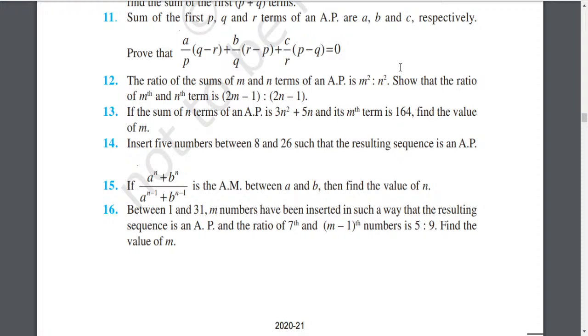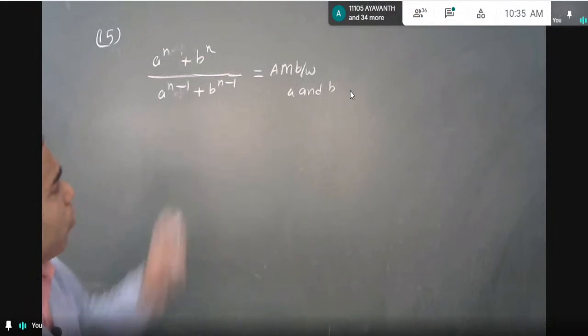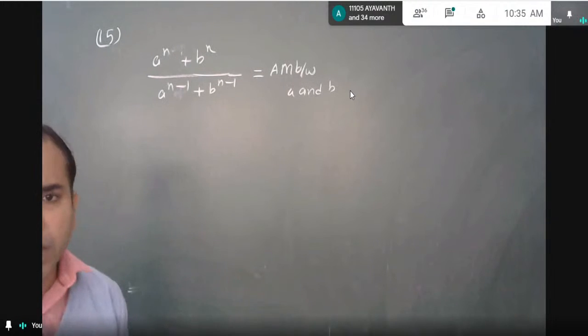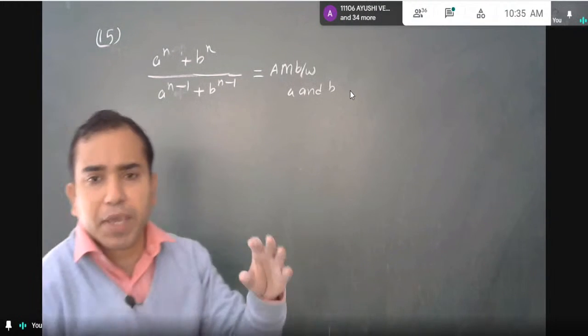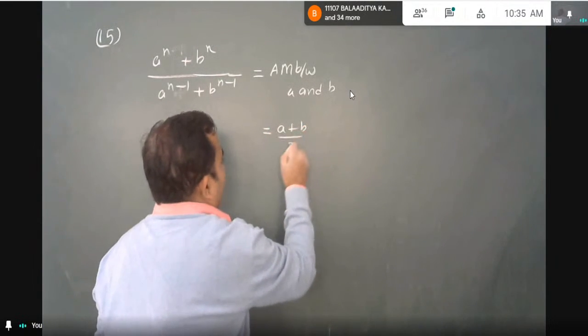(aⁿ + bⁿ) whole upon (aⁿ⁻¹ + bⁿ⁻¹), right? Yes, sir. Equal to the AM between a and b. This information is given to me. We have to analyze it and bring the value of n. This is the question. So there is no doubt that I should write the value of the arithmetic mean between a and b. In the beginning we revised that the AM between a and b will be (a + b) whole upon 2.